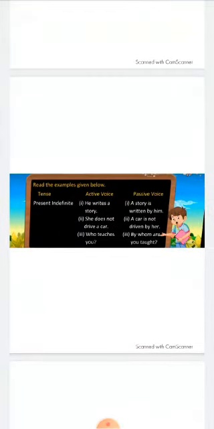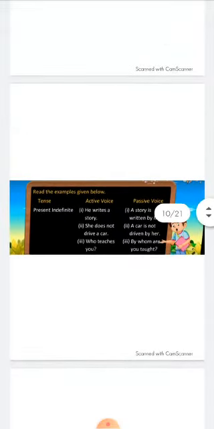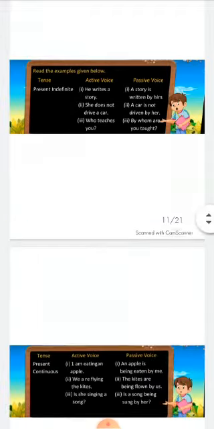In present indefinite, he writes a story, and when we change it into passive, it will become a story is written by him. She does not drive a car. A car is not driven by her. Who teaches you? By whom are you taught? Now here we have taken three sentences. One is positive, second is negative, and third is an interrogative sentence.